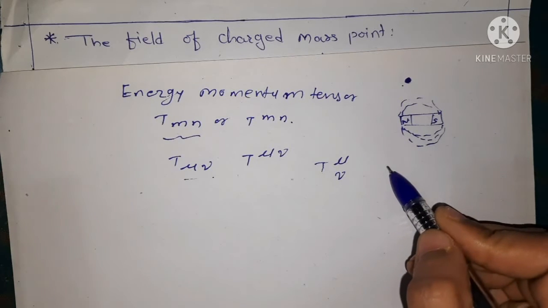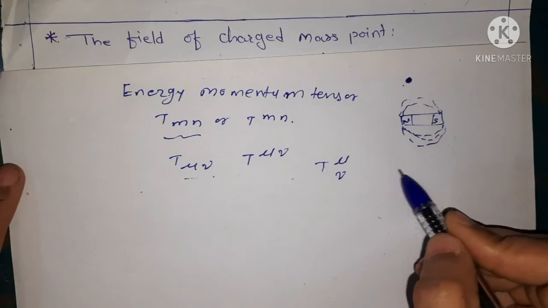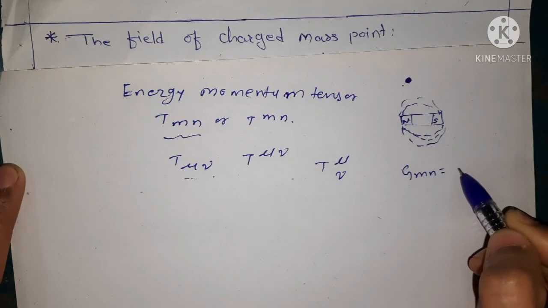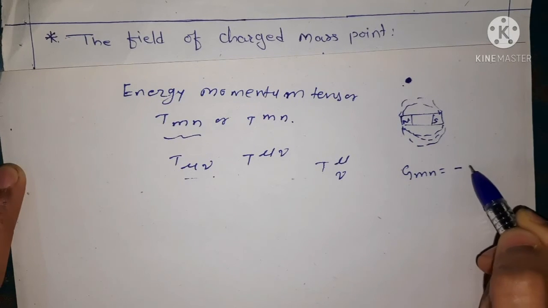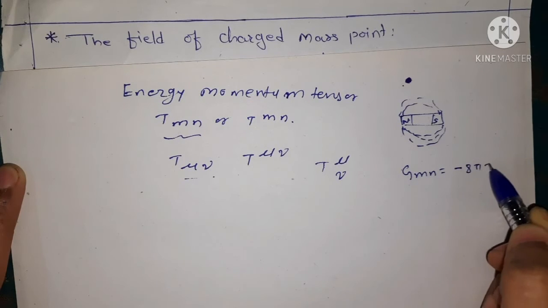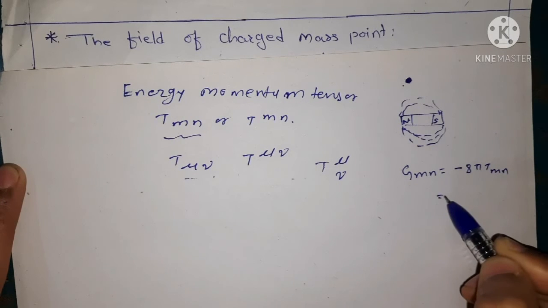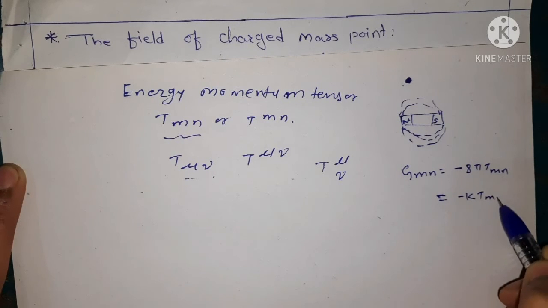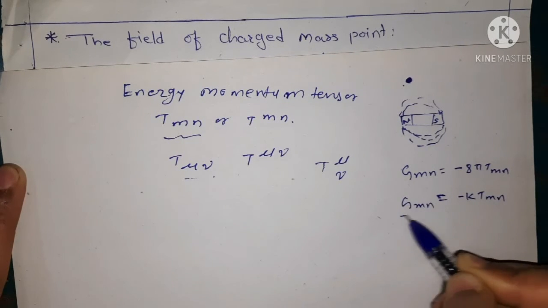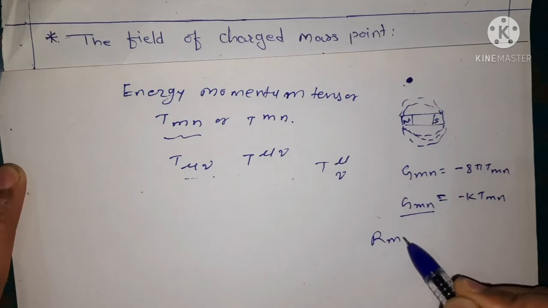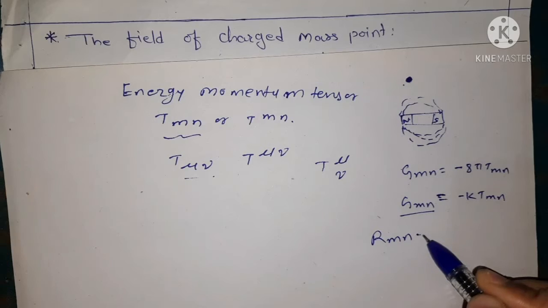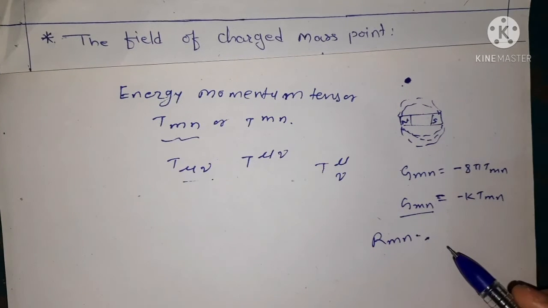And again we have the Ricci tensor, that is the Einstein field equation, which is given by G mn equals minus 8 pi T mn, or this equals minus k into T mn. We solve G mn for R mn.